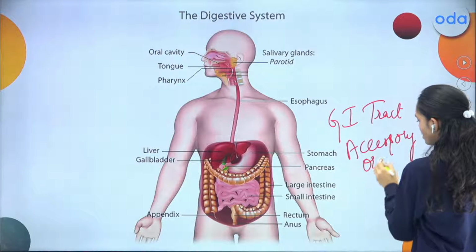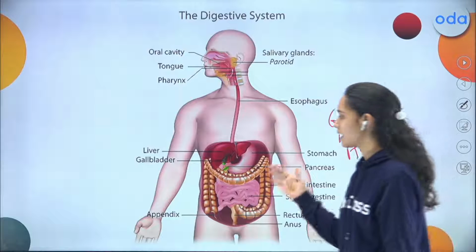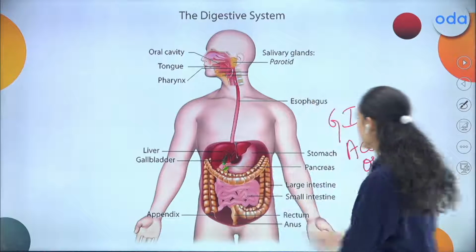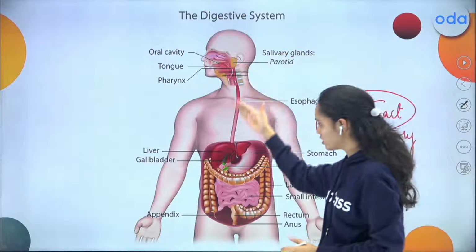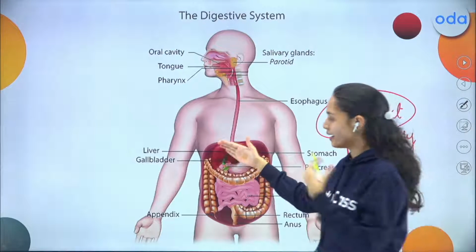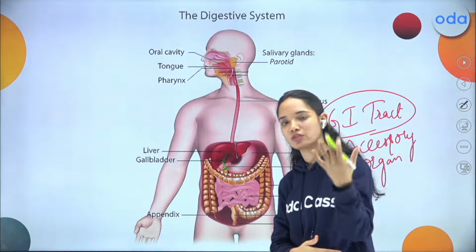Talking about the GI tract, you will find the mouth, esophagus, stomach, intestine and anus, where the food goes on a journey and reaches the stomach, and then certain things get digested and then it reaches the intestine. This is what I've taught.